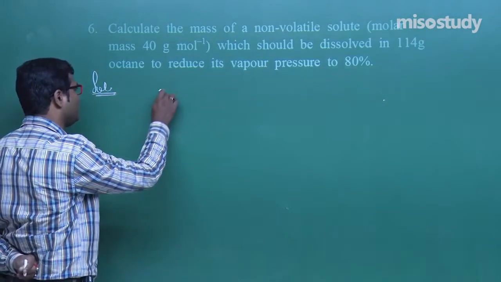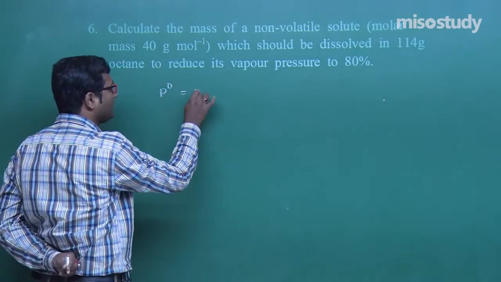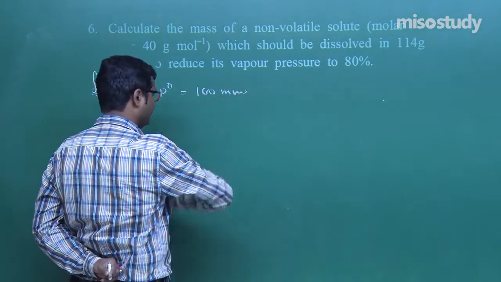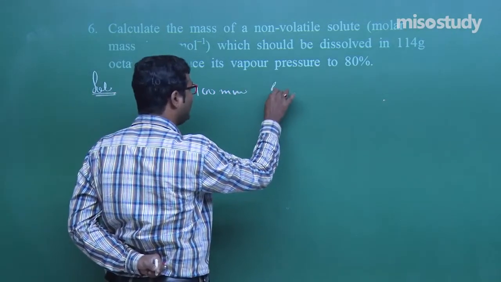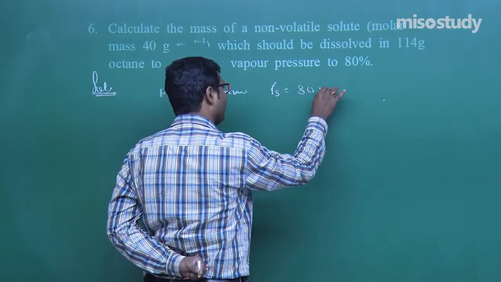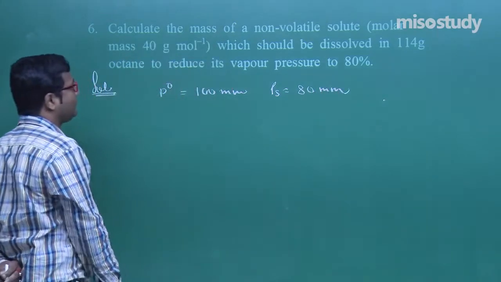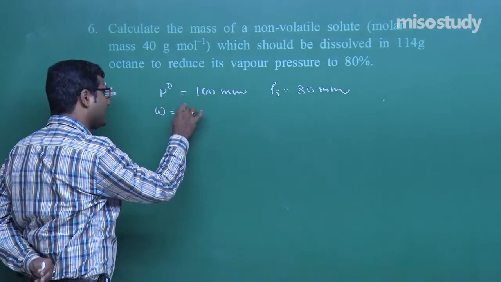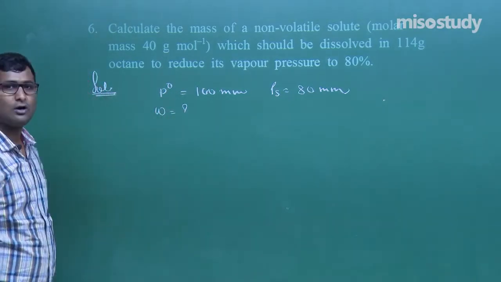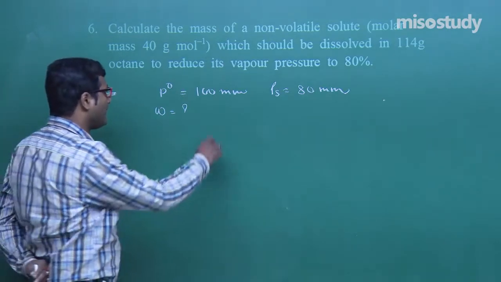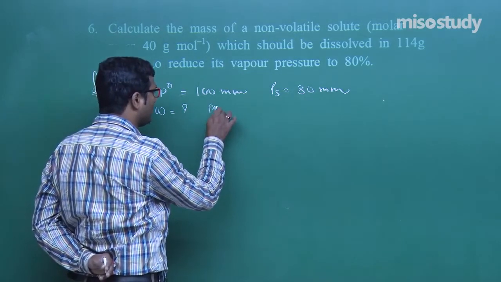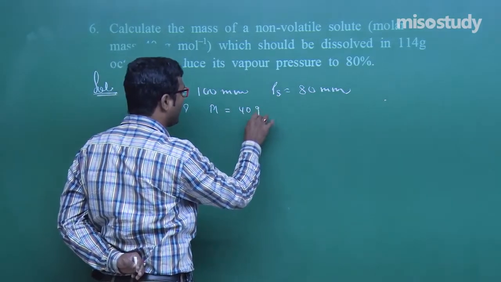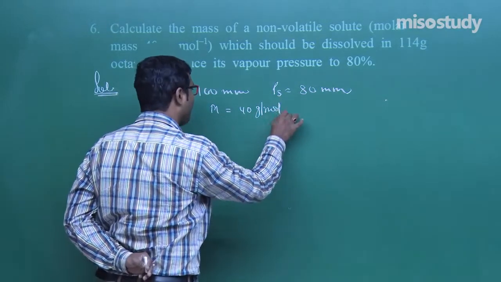That definitely means, my friend, P naught given is 100 mm and PS given is 80 mm of Hg. Clear to you? That is the question. Now, what we need to find is the mass of the non-volatile solute, and the molar mass of the non-volatile solute given here is 40 gram per mole, yes.